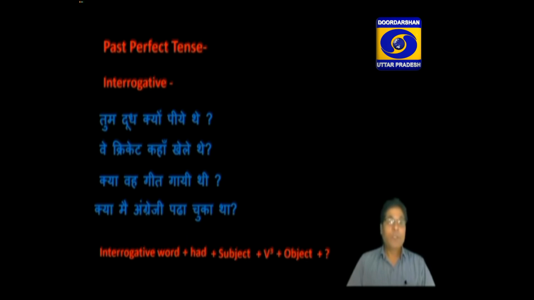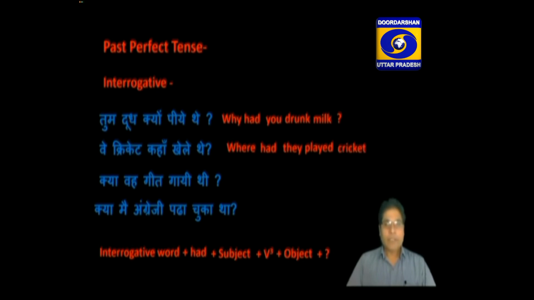Okay, let us try to translate these sentences. तुम दूध क्यों पिए थे. First of all you have to write the English of क्यों. It means why. Why had you drunk milk? At last question mark. वे क्रिकेट कहाँ खेले थे. Where had they played cricket? And at last question mark.